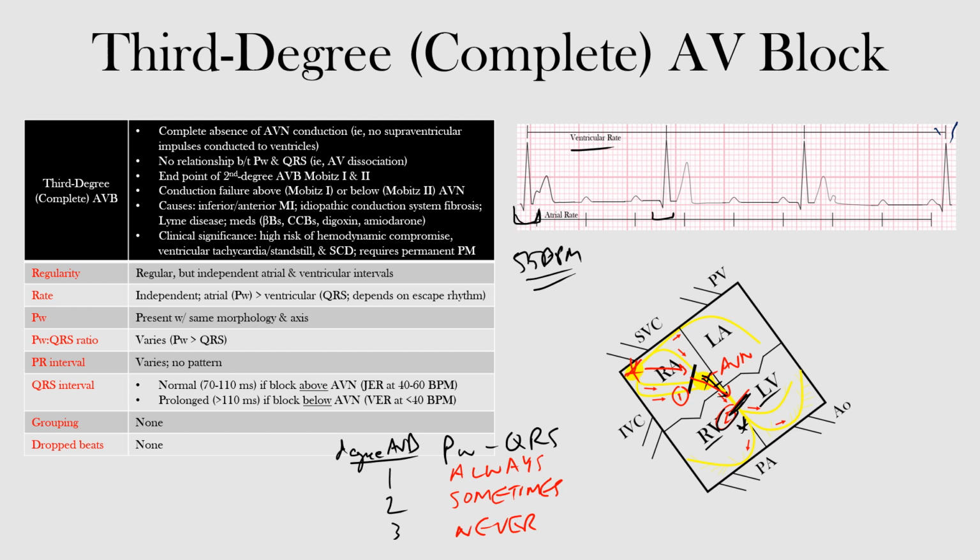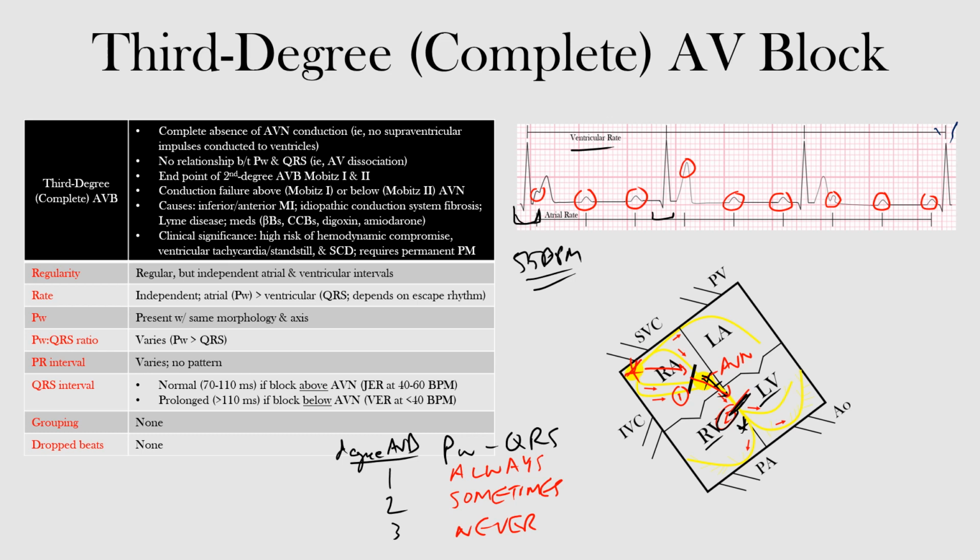And remember, the P waves pretty much march through at their own rate. Here's a P wave. There's another. Notice that they're just going at their own rate. This one's within our T wave. Here's a P wave, one at the end, another P wave, and then the QRS complexes going at their own rate as well. Still regular intervals for each of them, but they're going at their own independent rates.